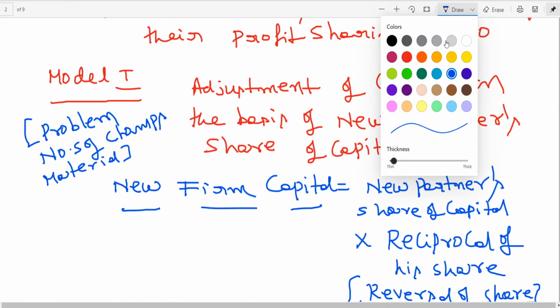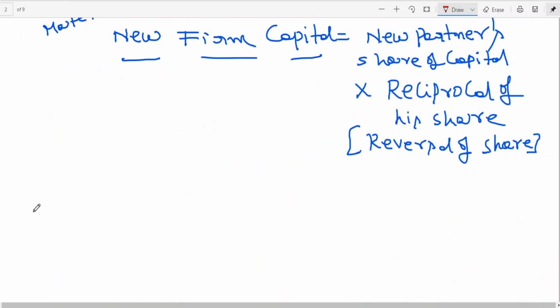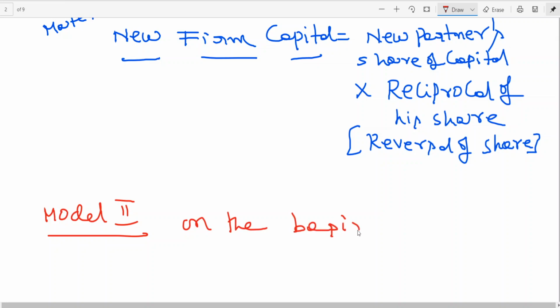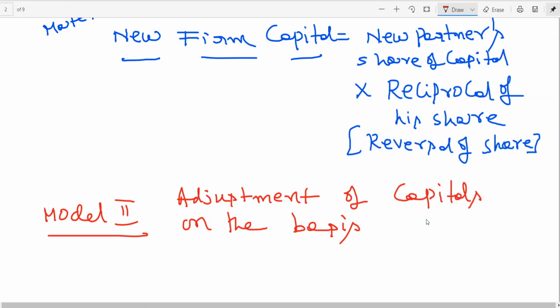Now model 2. I think we don't actually have this in the material, but I am writing it only for the sake of notes. On the basis of combined adjusted capitals.